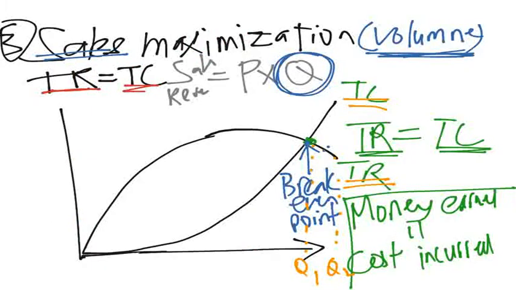Okay. Previously I mentioned that sales maximization occurs when the firm produces at a point where total revenue equals total cost, and it will not produce more than that. Actually, there may be cases where firms produce more than the break-even point, meaning they are making a loss. But this is only possible if the firm has other bases to get the money from. For example, a state-owned firm may get the money from the state, or a big company may get the money from other businesses that it owns.